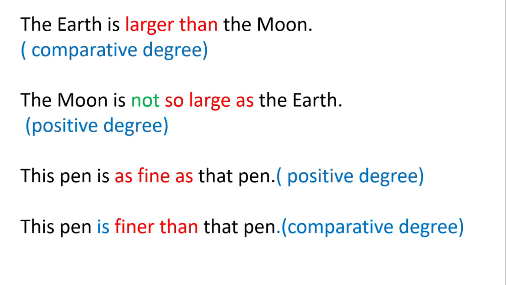This pen is as fine as that pen. Two pens are compared. Two pens are equal in quality. So we use the positive degree as fine as. This pen is finer than that pen. Here two pens are not in equal quality. So we use comparative degree. The phrase finer than indicates comparative degree.